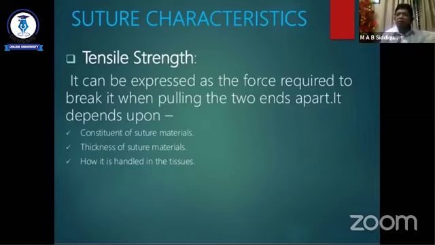The tensile strength also depends upon the constituent of the suture material. For natural suture material the tensile strength is less; for synthetic suture material the tensile strength is more. The thicker the suture material, the greater the tensile strength. And how it is handled in the tissue also depends upon the tensile strength.